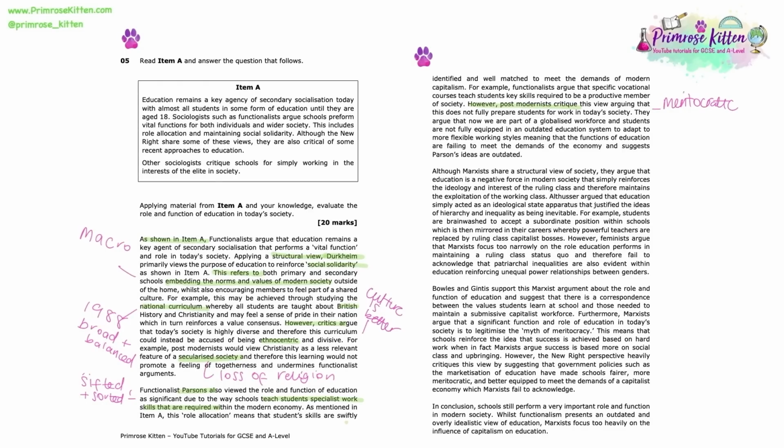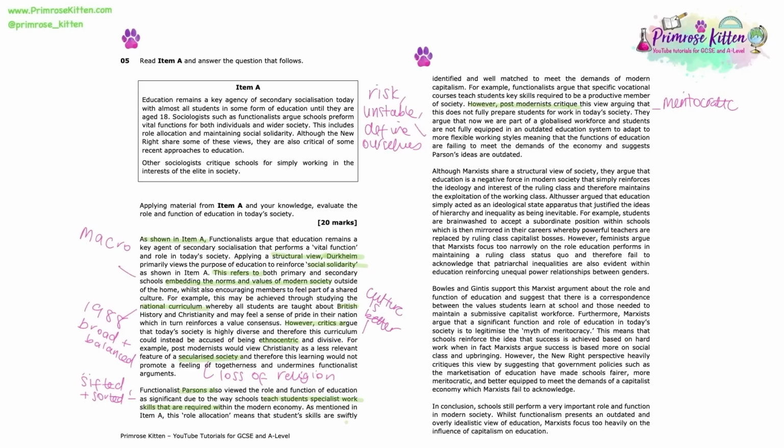And just to remind you, with regards to postmodernity, it really is a theory that is trying to critique and provide an alternative to these traditional structural theories like functionalism. So whereas functionalists take this structural view of society that we are merely actors working within a large social structure and are fairly passive to what is going on around us. For postmodernists, society is now based on risk, it's unstable, and we are able to define ourselves primarily through what we consume. So postmodernists are never going to believe that the role and function of education today is still performing the same role and function that it did 50 or 60 years ago.